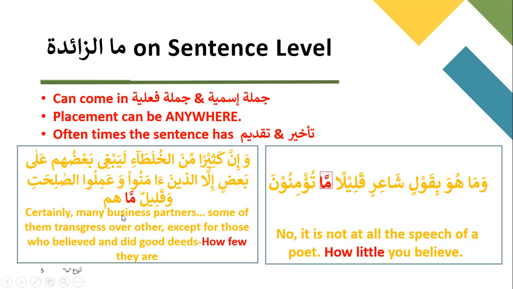So certainly many business partners, some of them transgressed over others, except for those who believed and did good deeds, how few they are. You could have said, except for those who believe and did good deeds are few. That would have completed the sentence. But in order to emphasize how few they are, if they are few, then they are very few, ma is given over here as ma zaida.